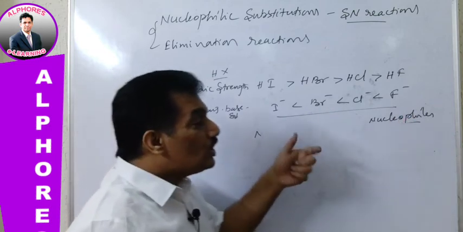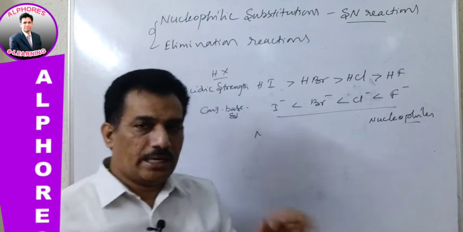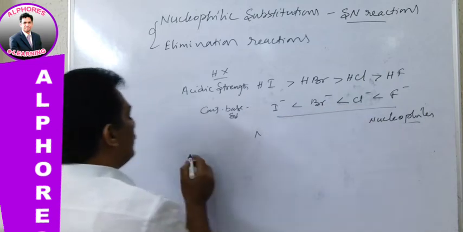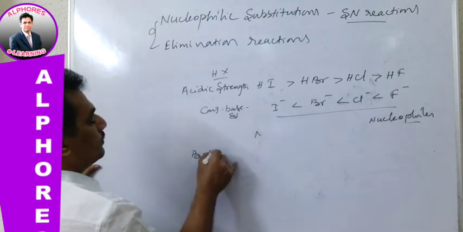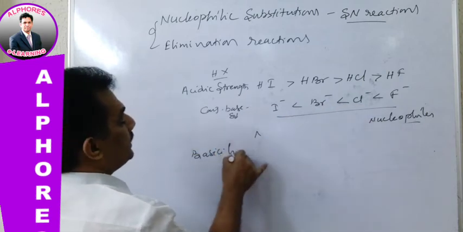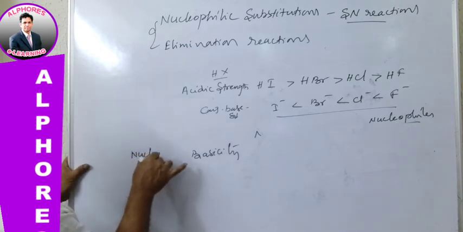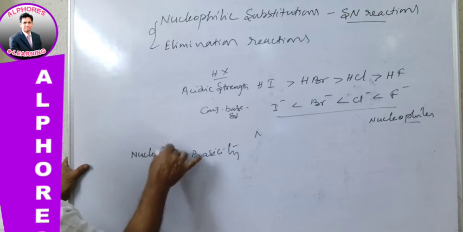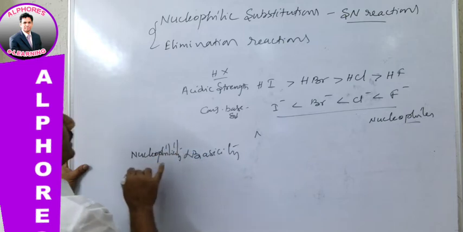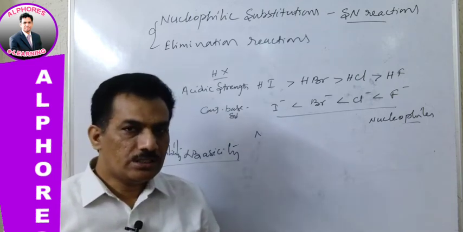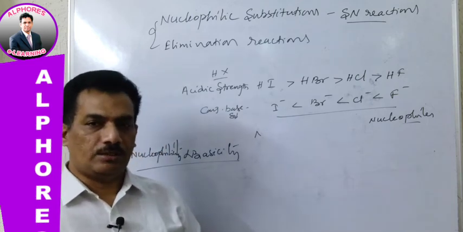Now nucleophilicity, that is nothing but the attacking tendency, depends on the basicity order. Nucleophilicity is directly related to basicity in general.